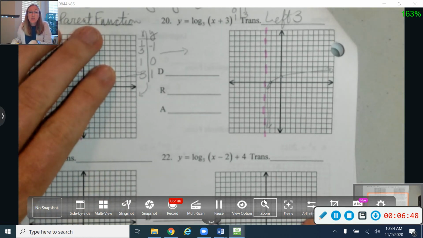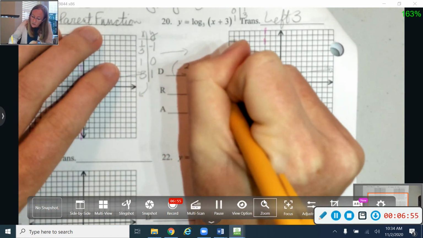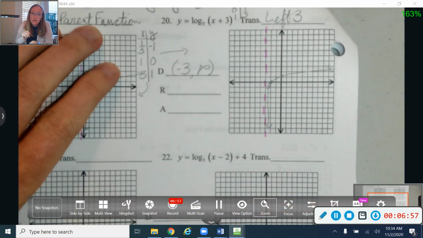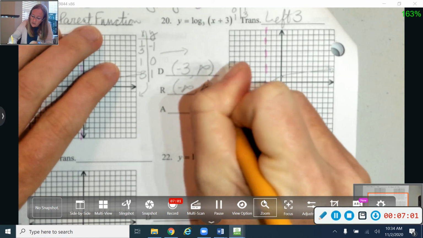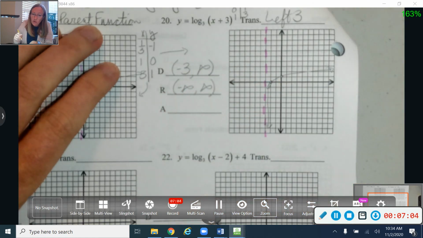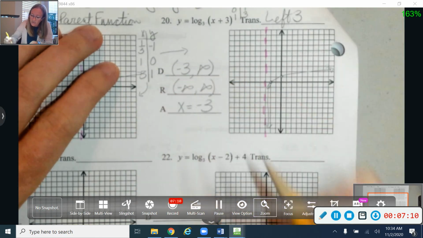Okay, again, it's my domain that's affected by my asymptote. So with my asymptote being at -3, I'm going to be at -3 up to infinity. My range for my logarithms will always be -infinity to positive infinity. And my vertical asymptote is crossing the x-axis, and so that's going to be at x equals -3.